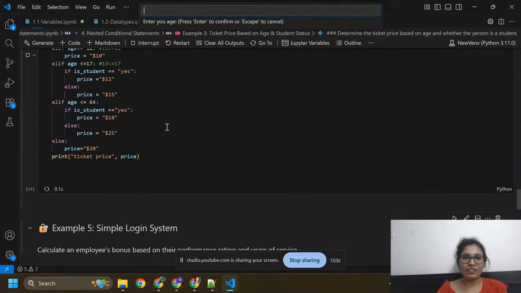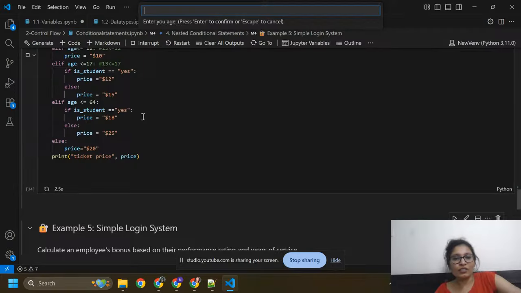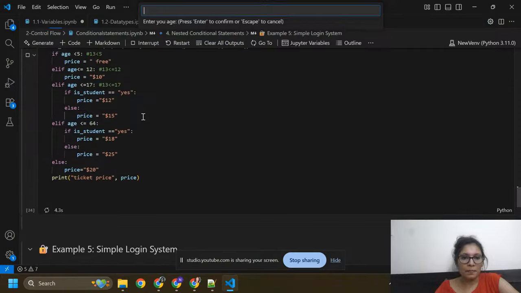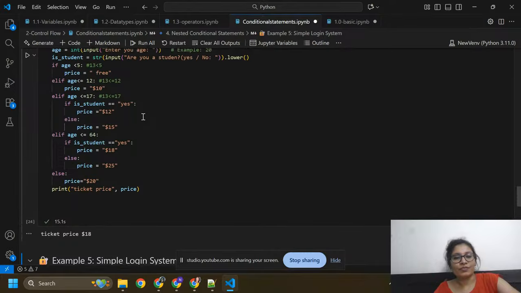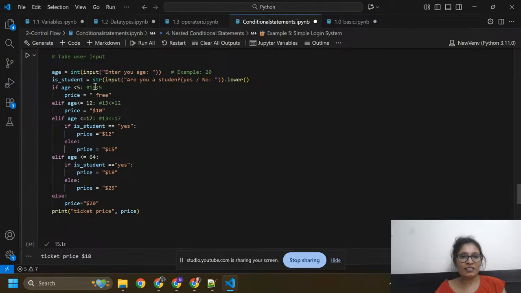Now again we can check with age equals to 60. Here it asks you if you are a student, and I'm saying yes. Here you can see 60 is less than 5?